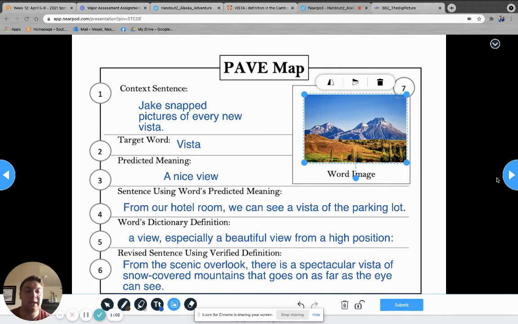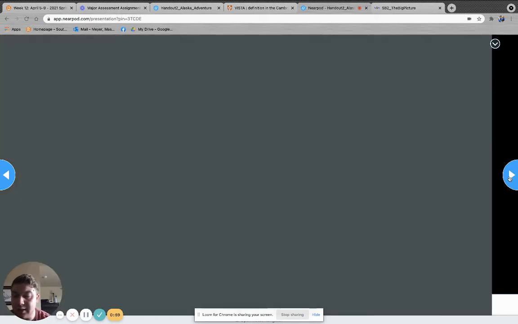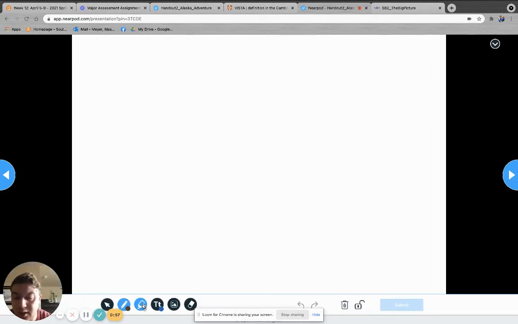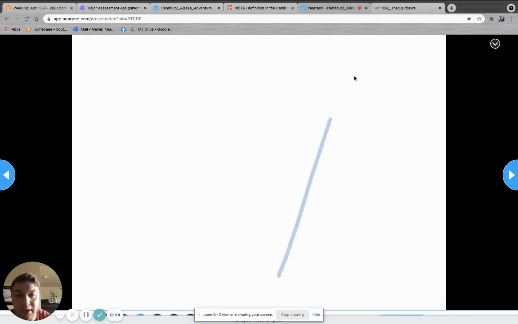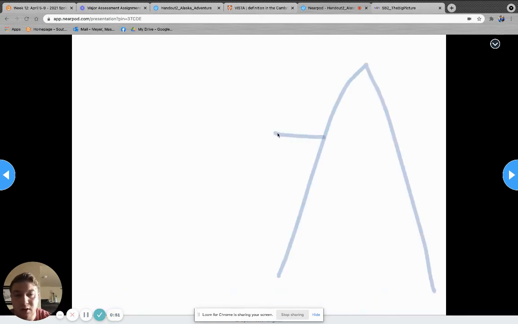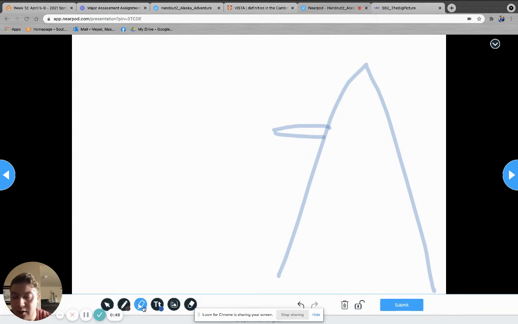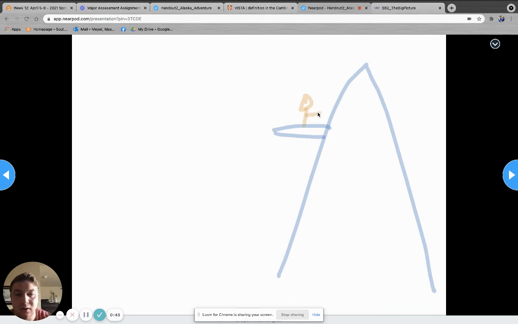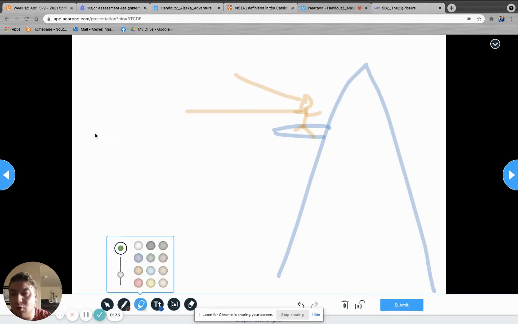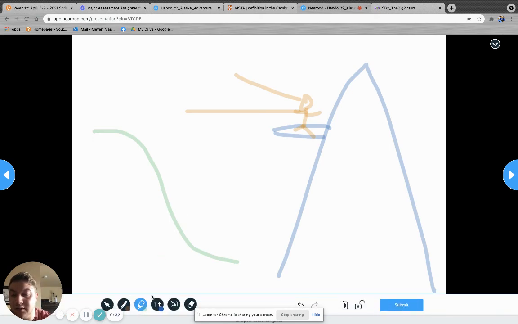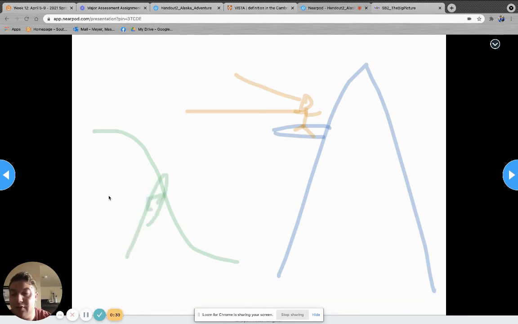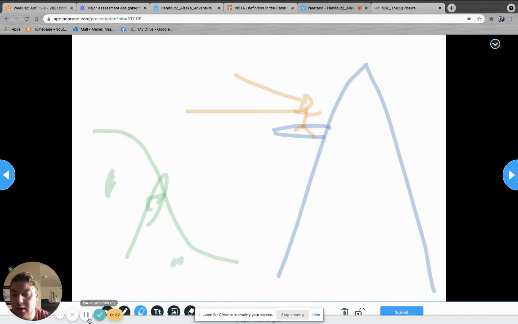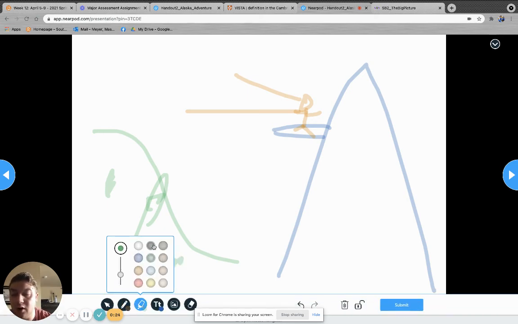But I'm going to show you an example right here. I'm going to draw it. Let's say we've got a big mountain here, and right here is a little outlook where we can stand, and we will draw a person. They're standing up there, looking out over this beautiful view of grass and hills and trees and mountains and all of that. We're going to make some shrubs. And that is going to be our view of our vista, right?